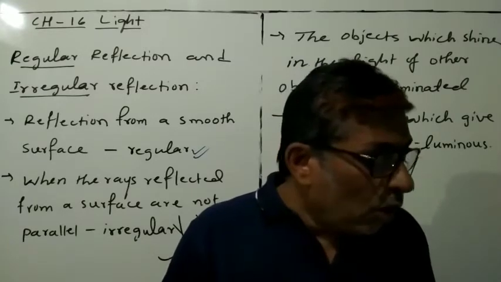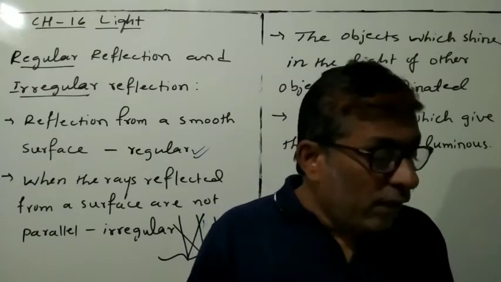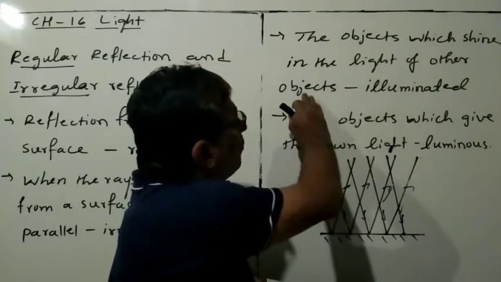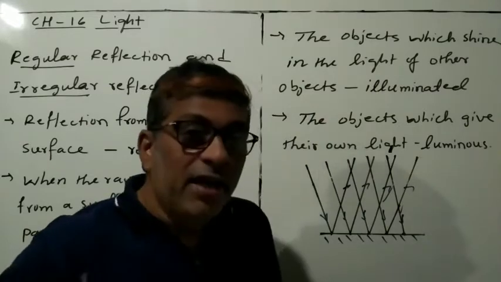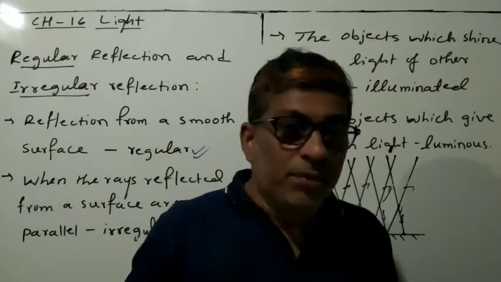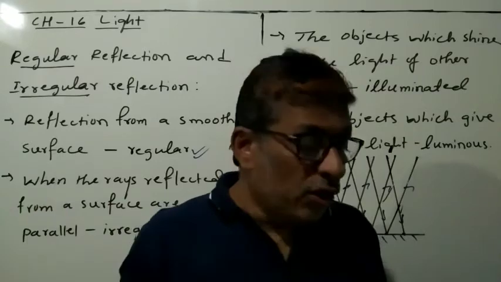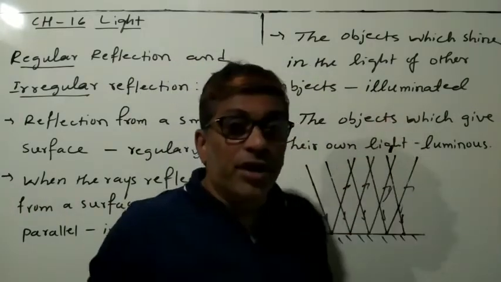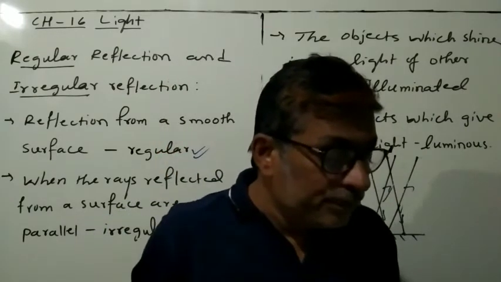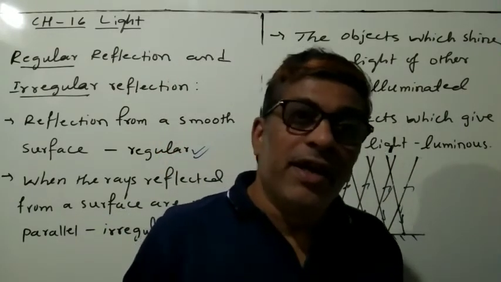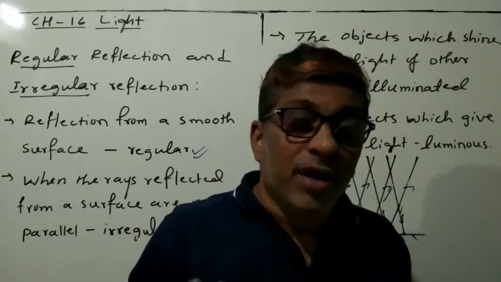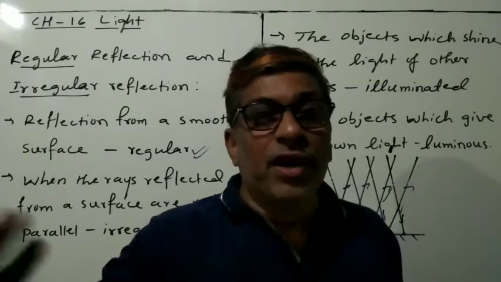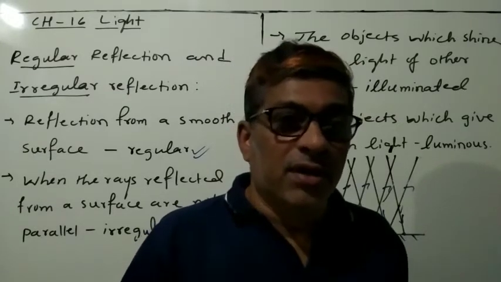The objects which shine in the light of other objects, receiving light and reflecting it, are called illuminated bodies or illuminated objects. Almost everything, even us. Light rays fall on us and are reflected, so that is why others are able to see us.